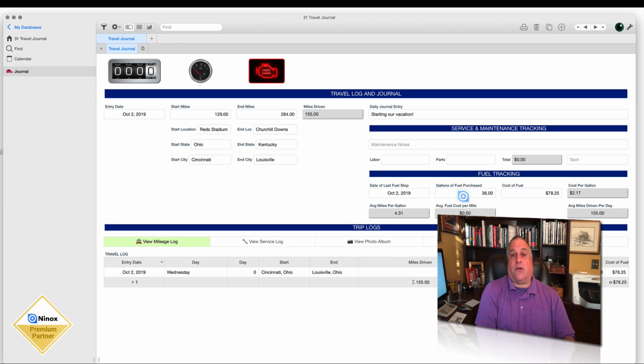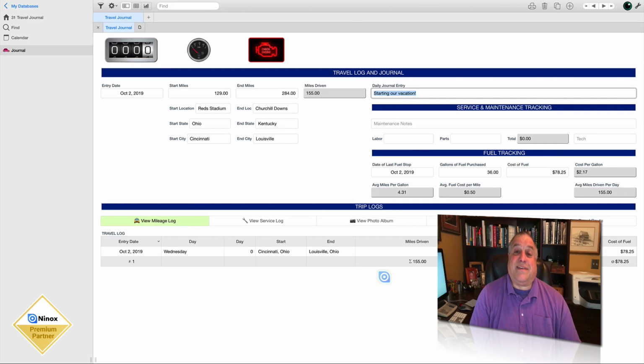So this is the record from yesterday's day of travel, which is going to be the beginning starting point for the next day of travel. Let's see how it works. Yesterday was the first day of our vacation, as noted in the journal entry right there. We started the day with 129 miles on the odometer and completed the day with 284 miles, having traveled 155 miles. We started at Cincinnati Reds Baseball Stadium in Cincinnati, Ohio, and ended at Churchill Downs, the famous horse race track, home of the Kentucky Derby, in Louisville, Kentucky.